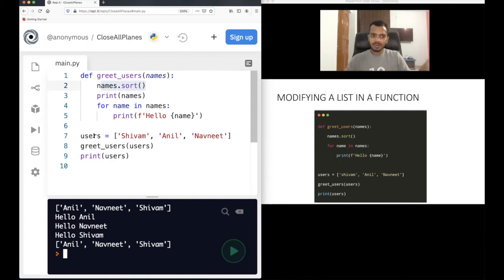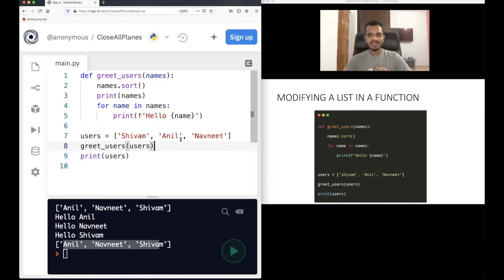Right? This also got modified. If you see, when you are printing users after calling this function, you see Anil, Navneet, and Shivam. These users also got modified. So what does this mean? This means that if you are passing a list to a function and you are modifying the list in that function, then your original list will also get modified. This is very, very important to remember, okay?